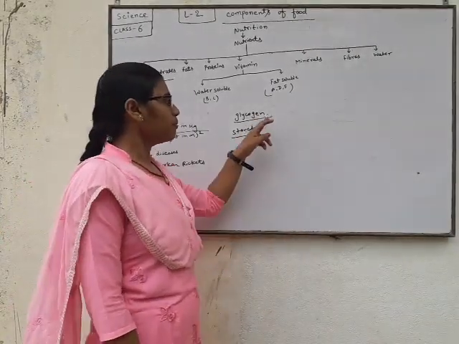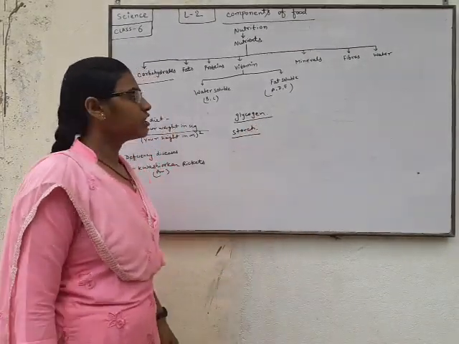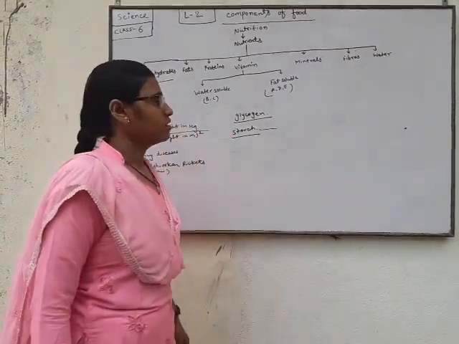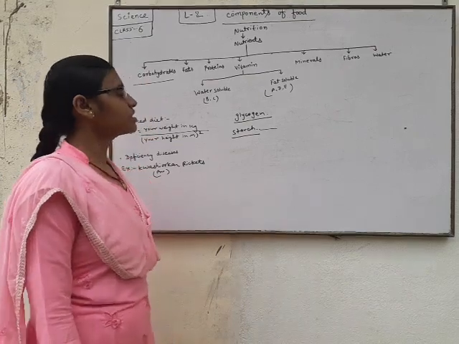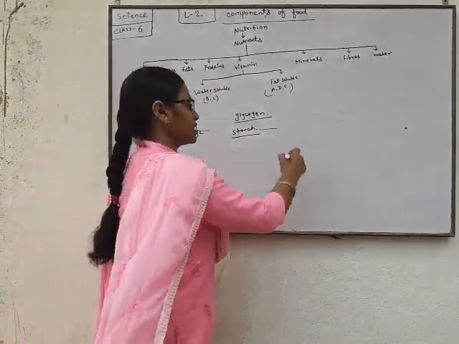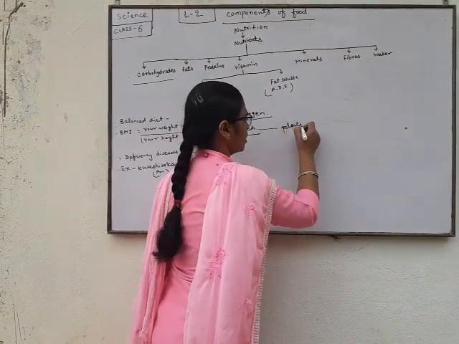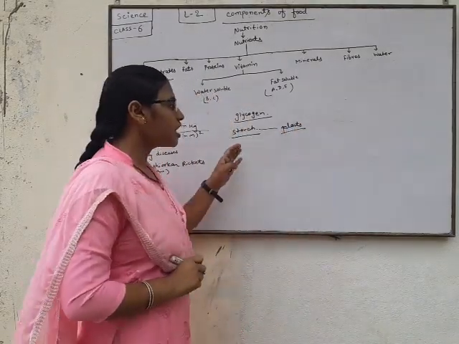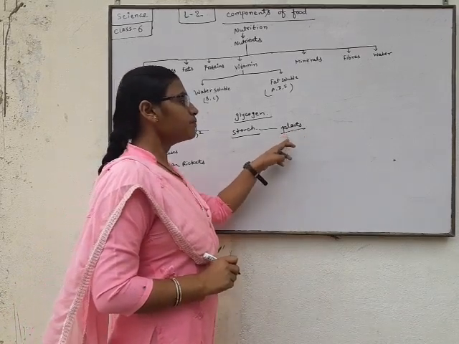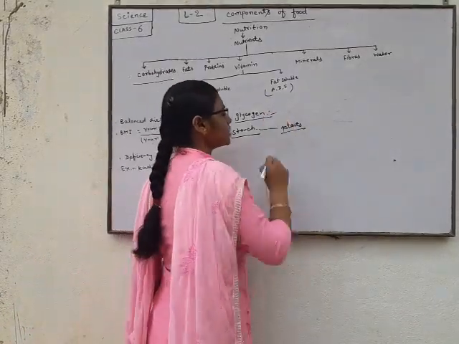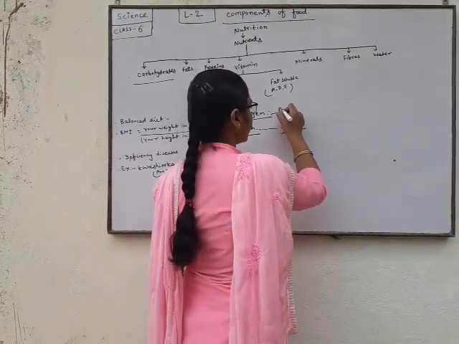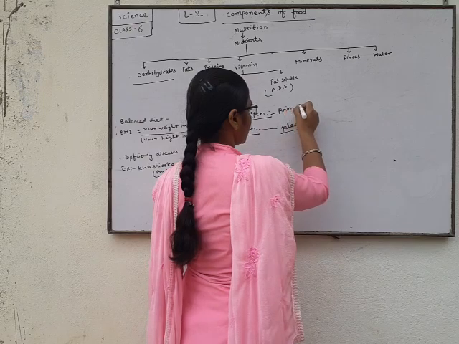Glycogen is a complex carbohydrate which is found in animals, and starch is also a complex carbohydrate which is found in plants. It means we can say that starch is a complex carbohydrate found in plants, and glycogen is a complex carbohydrate present in the animal cell.